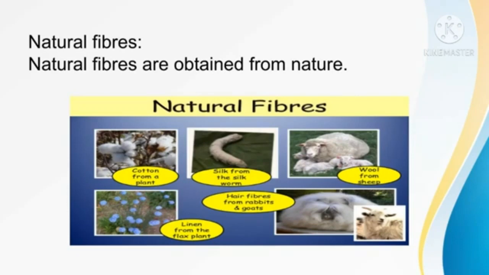See this picture. Cotton, silk, wool are natural fibers. Cotton from a cotton plant, silk from a silkworm, wool from sheep. Cotton, silk, wool, flax are called natural fibers. These natural fibers are obtained from plants and animals.